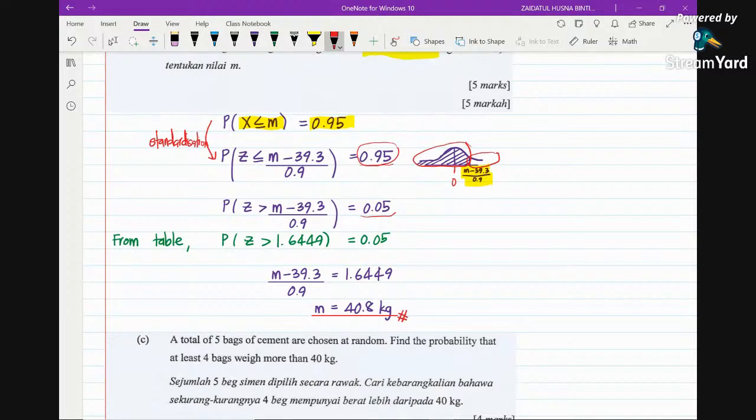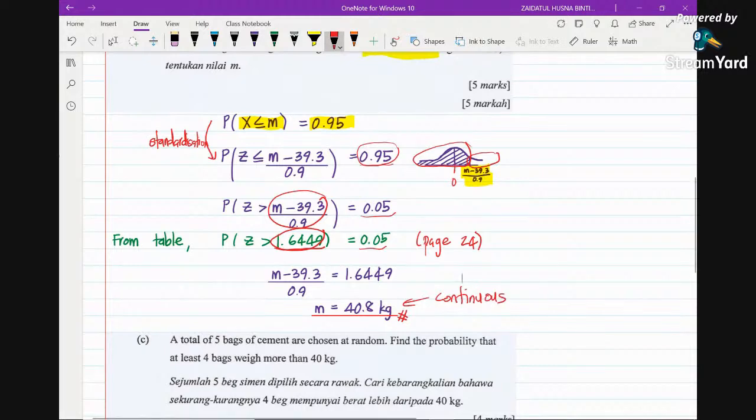And then, where can you have this Z score? Again, you turn to page 24 and you will have this Z score, 1.6449, and the reading of the probability is 0.05. And then you just equate these two. So you will see that the M is going to be 40.8. Because we are talking about weight and it is continuous, you don't have to round it off.